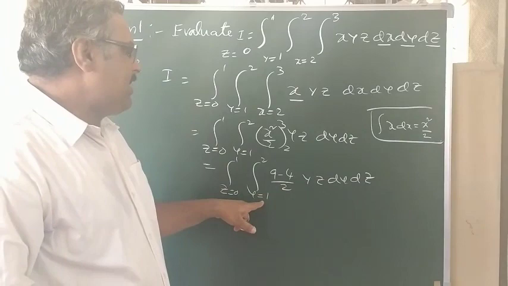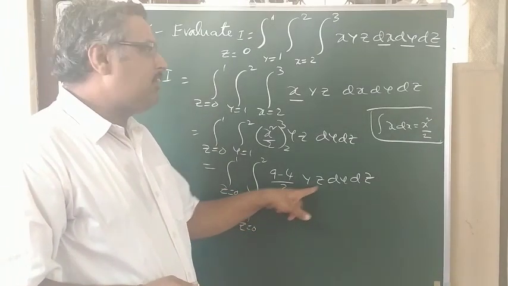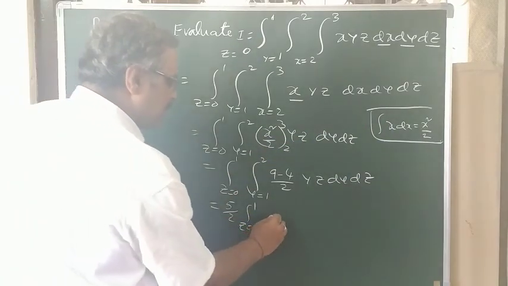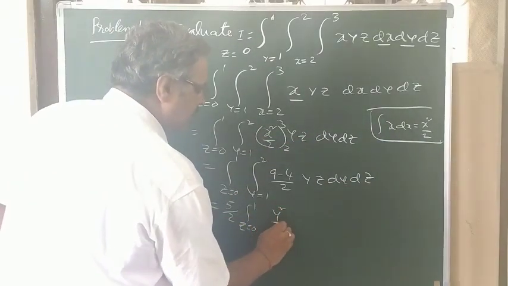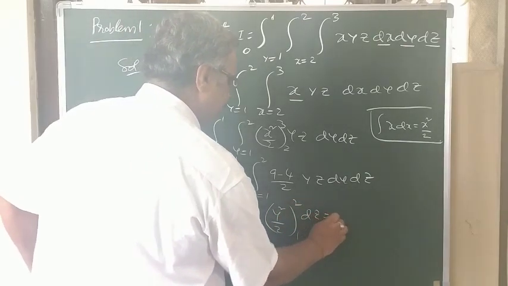Now integrate with respect to y, as this is constant. The integral of y, using the same formula, is y squared by 2, limits 1 to 2.